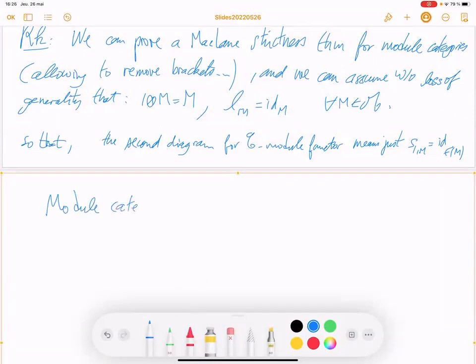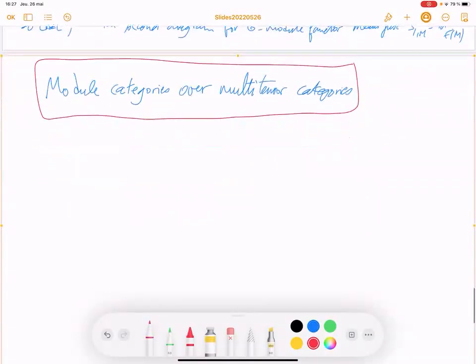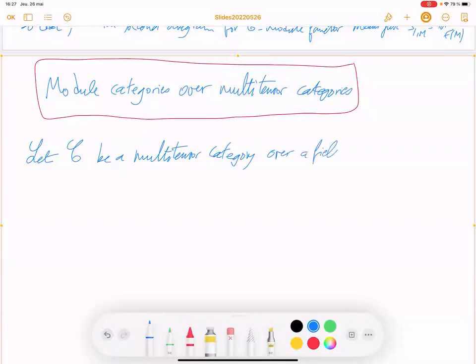Now the category C will be assumed to be a multi-tensor category over a field K.